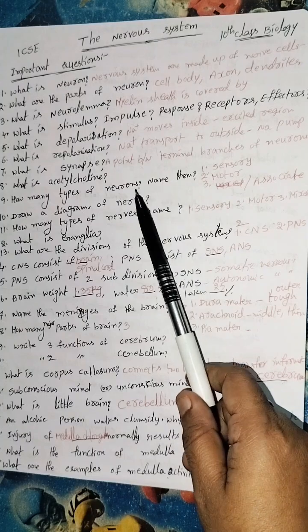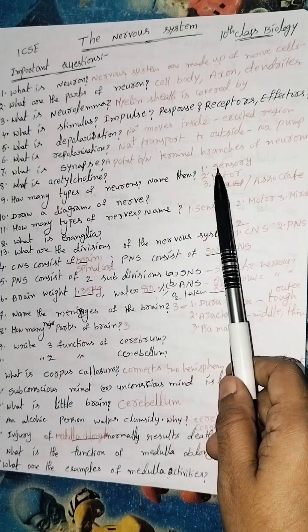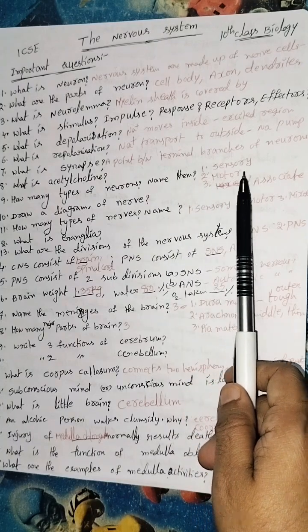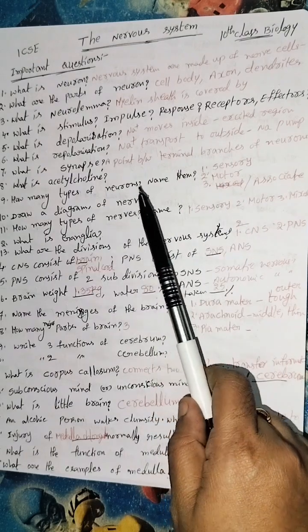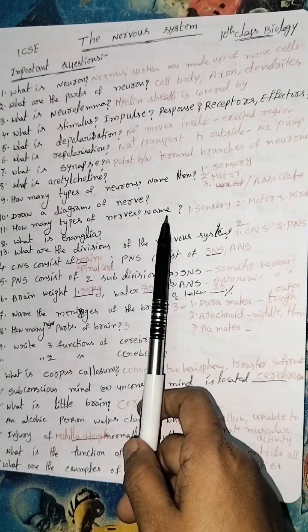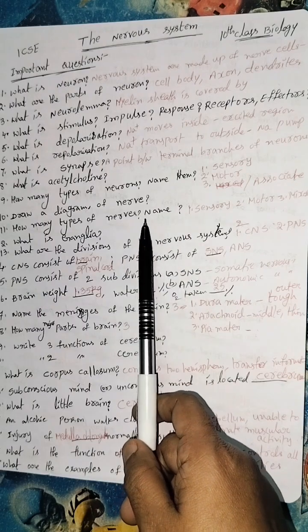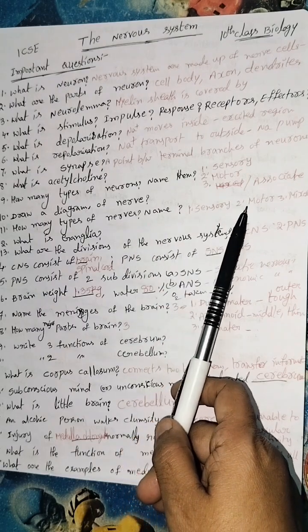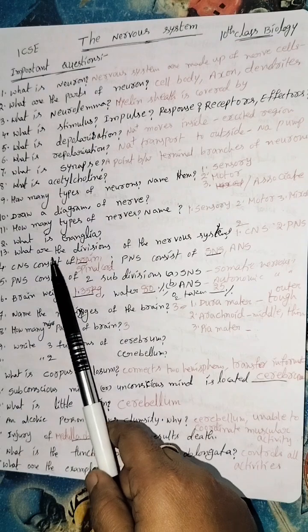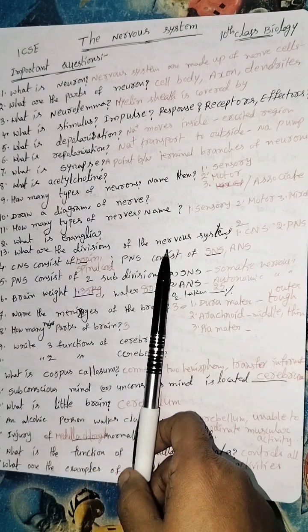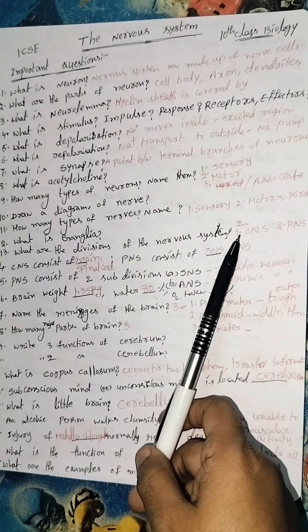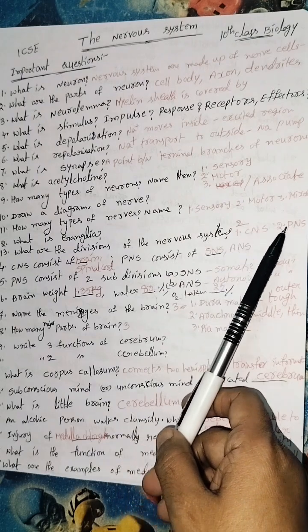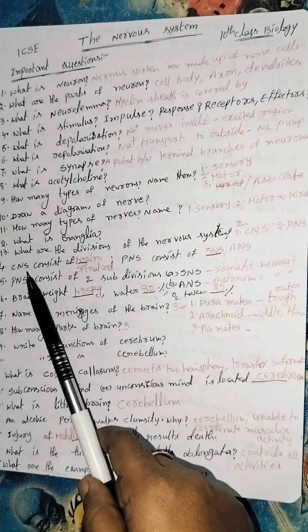We know three types of neurons: sensory neuron, motor neuron, associative neuron. Draw a diagram of a nerve. Types of nerves, name them. There are three types of nerves: sensory, motor, mixed. What are the divisions of the nervous system? Two types, called central nervous system and peripheral nervous system.